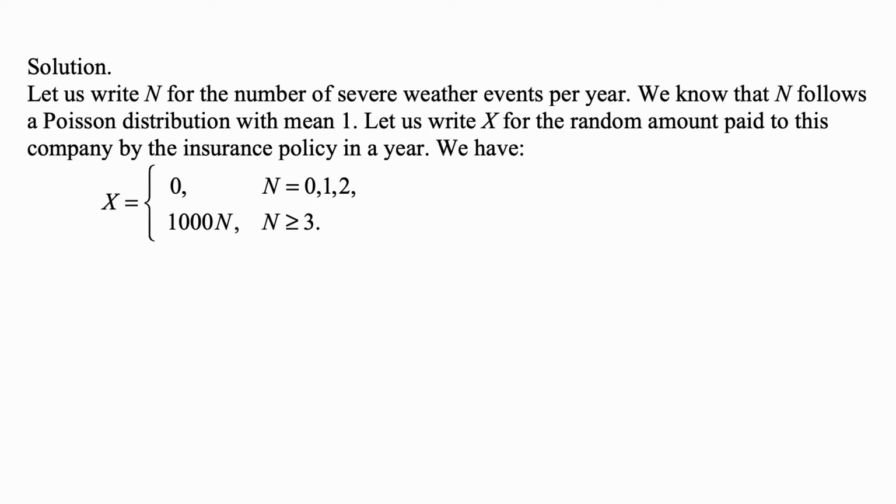And here's the solution. Let us write N for the number of severe weather events per year. So we know that N follows a Poisson distribution with mean 1. Let us write X for the random amount paid to this company by the insurance policy in a year. Then that's 0 for N equal to 0, 1, or 2, and 1,000 times (N minus 2) for N greater than or equal to 3.